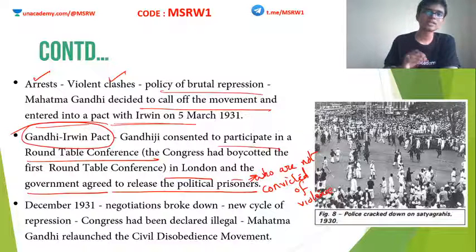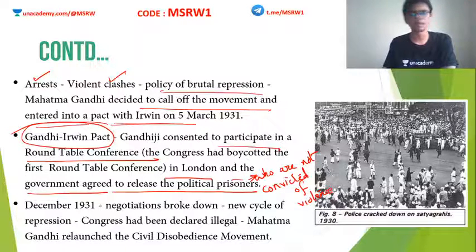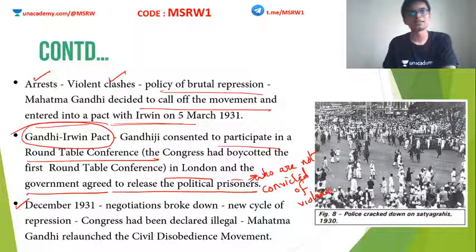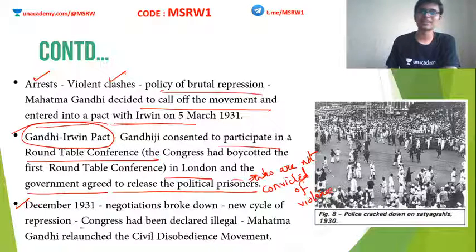Clear? So this was the agreement between Mahatma Gandhi and Lord Irwin. There are other pacts and clauses also, but that is beyond the scope of this particular book. Anyway, Mahatma Gandhi went to London as agreed and participated in the second roundtable conference, but it was a bust. In December 1931, the negotiations of the second roundtable conference broke down.